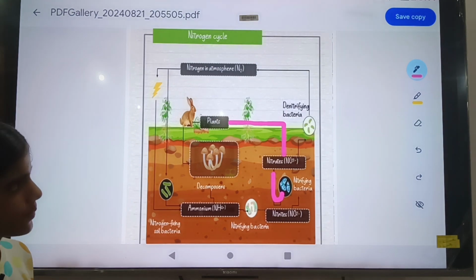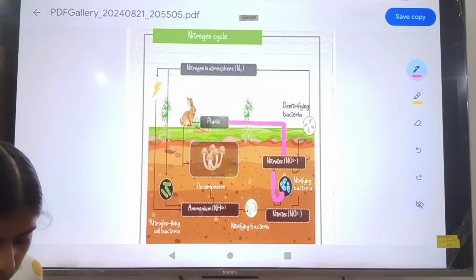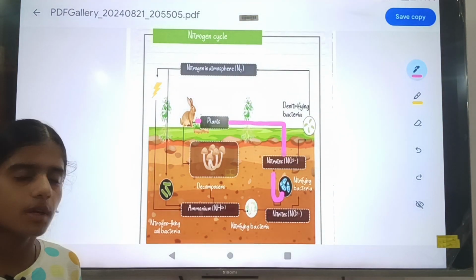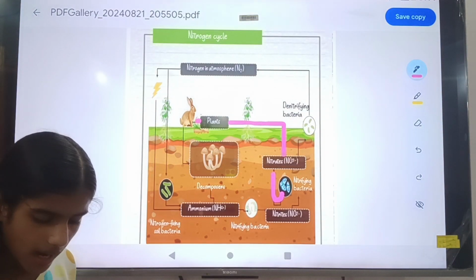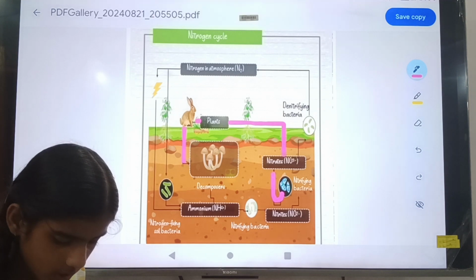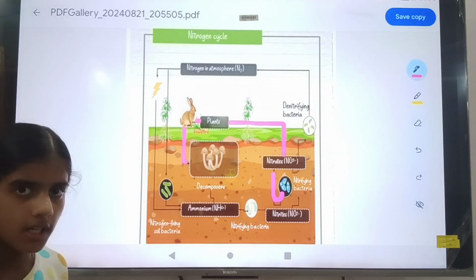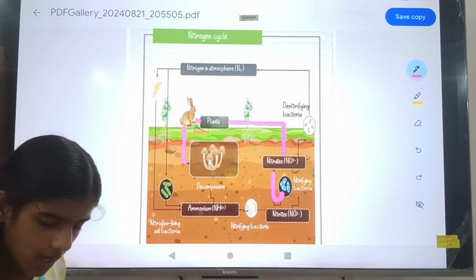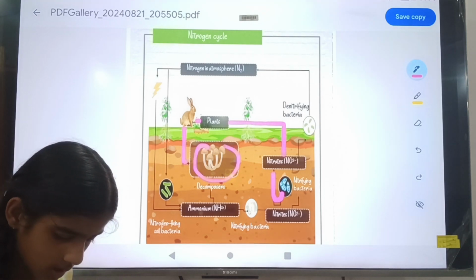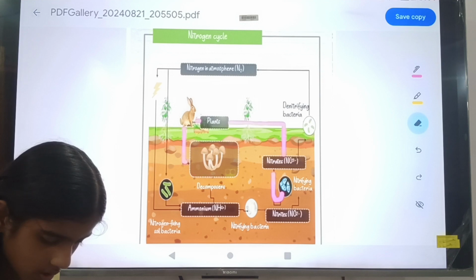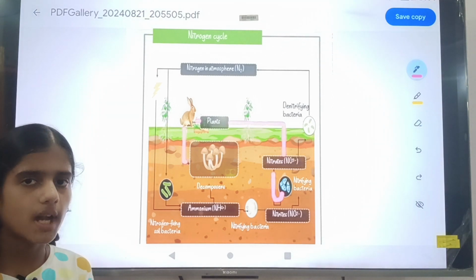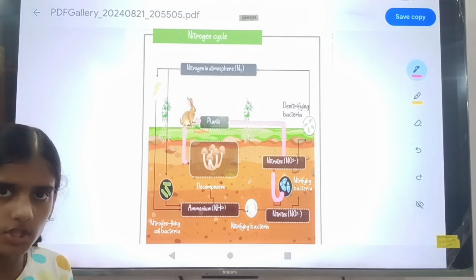Some herbivores eat the plants, and when these organisms die, the decomposers change them into organic matter, the dead remains, or humus, which is mixed into the soil.